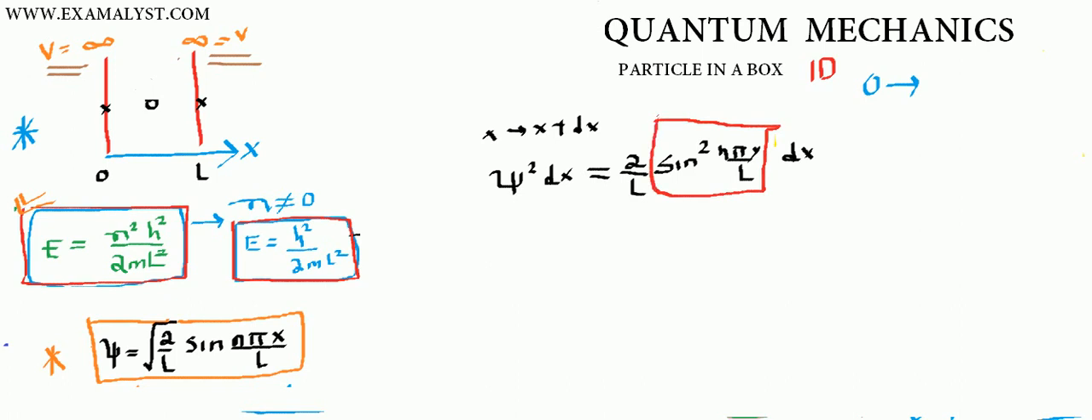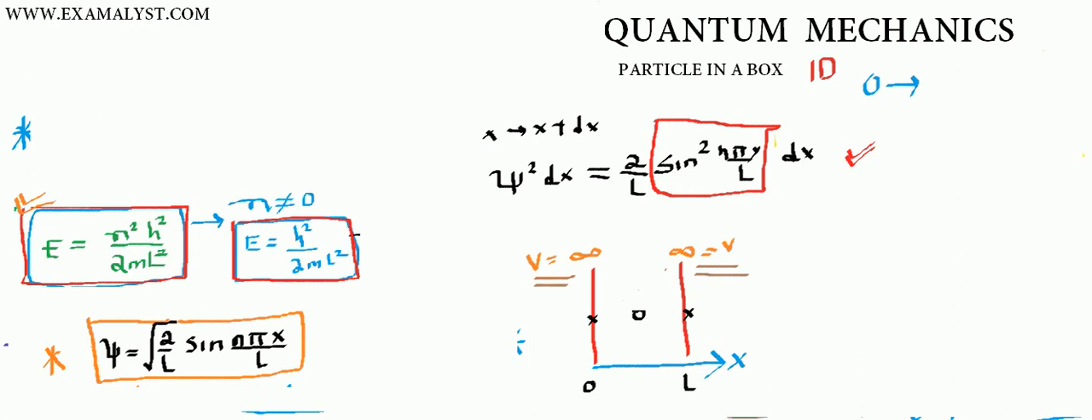Now what we can do is we can put the probability values for various values of n. So let me bring the box here to emphasize some important points. So this is my particle in a box. Now let us look at the condition for n equals 1.